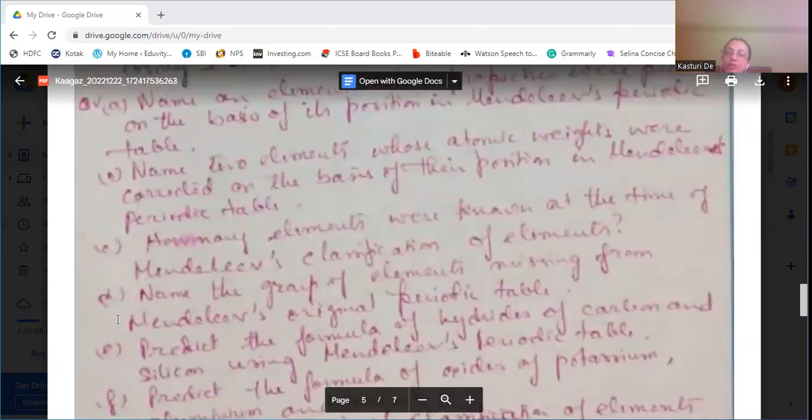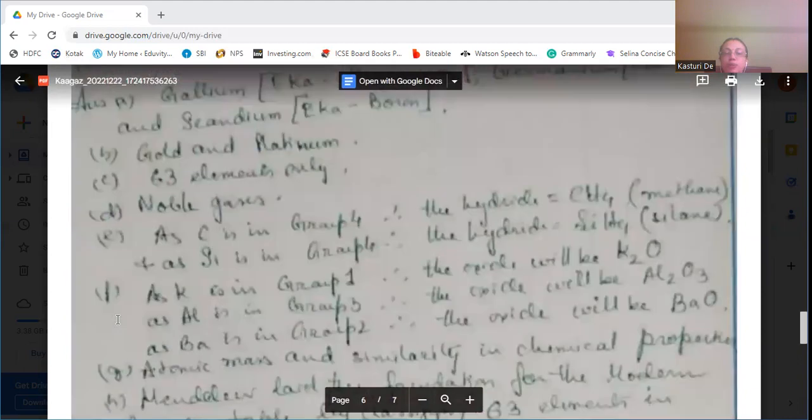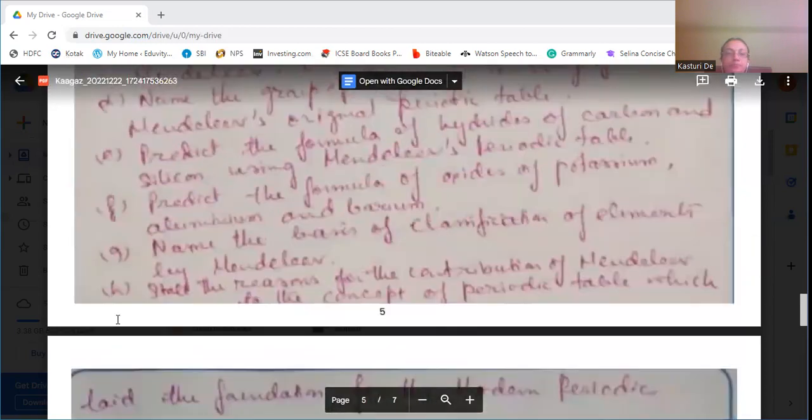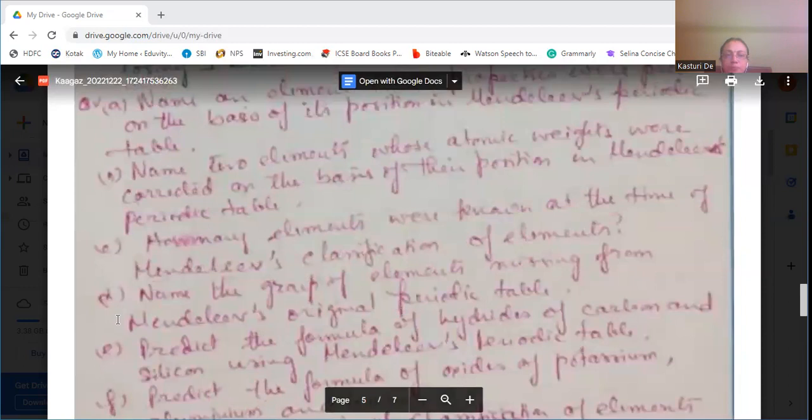Name the group of elements missing from Mendeleev's original periodic table. The group of elements that were missing was not discovered at that time.